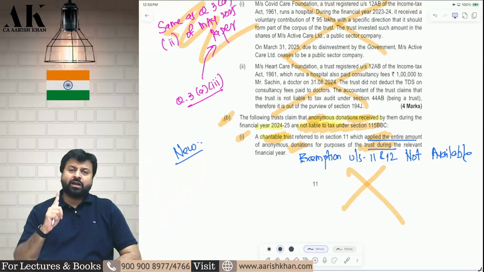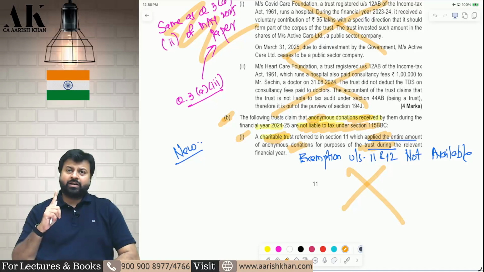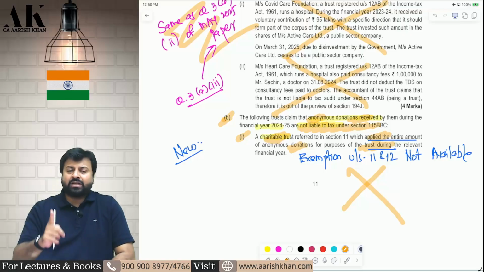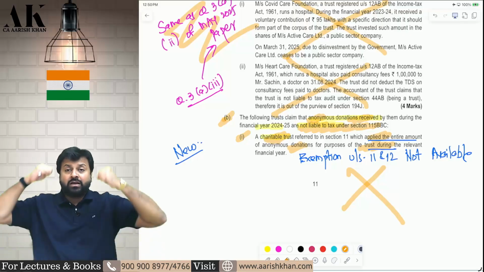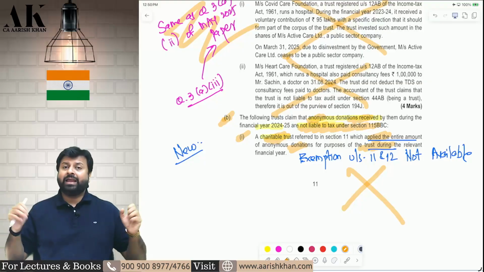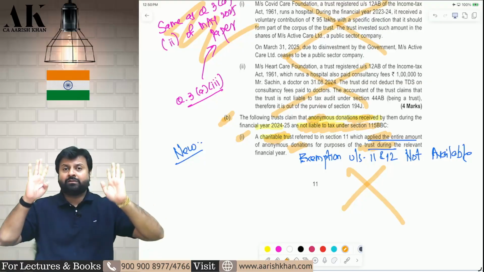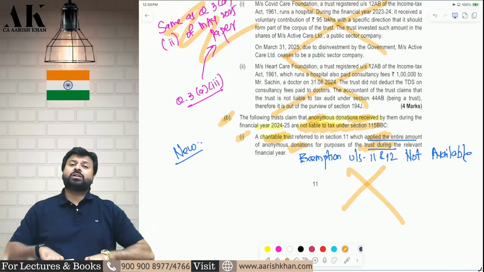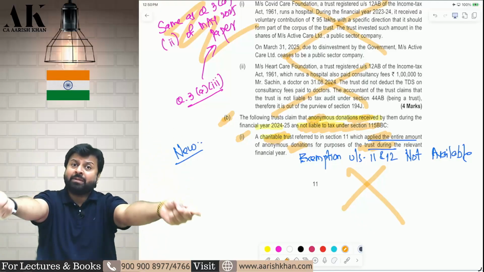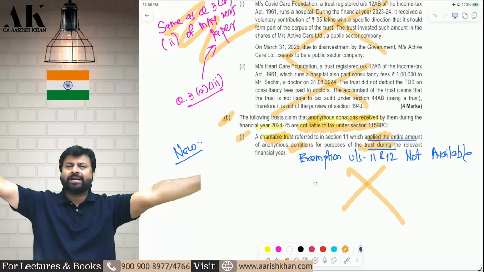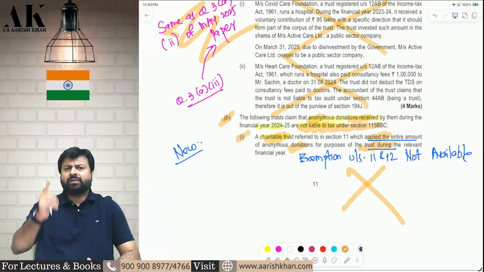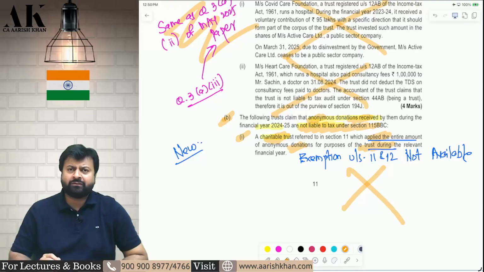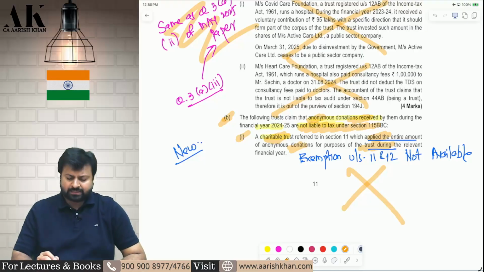Only one exemption is allowed for a charitable trust from anonymous donation under 115BBC, that is 5% of total donation or 1 lakh rupees, whichever is higher. That much you can claim as an exemption. The rest, even if you apply it, doesn't matter, it will be subject to 30% tax. So the argument made by the trust, that anonymous donation received we have applied the entire amount for the objects of the trust, is not correct. Even if you applied the entire amount for the objects of the trust, you have to follow the provisions of 115BBC and pay 30% tax.